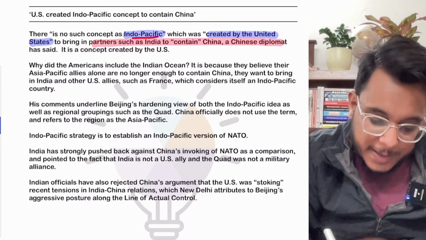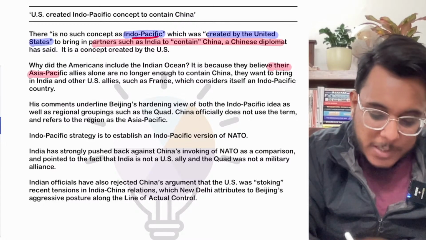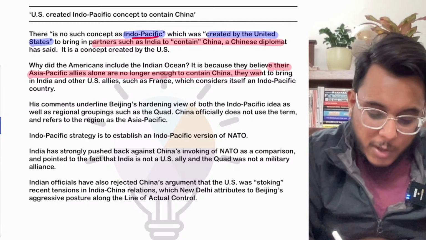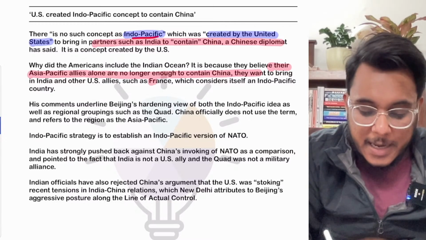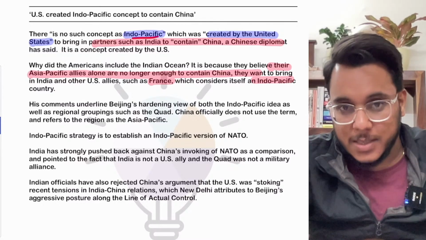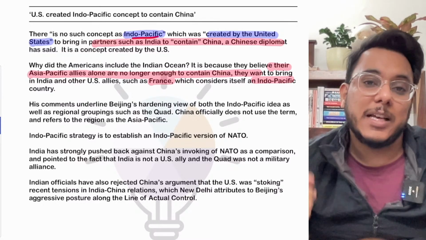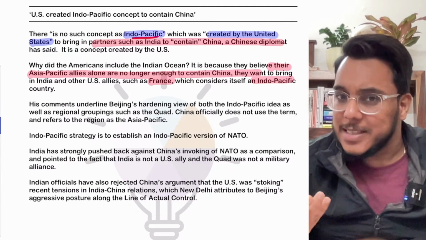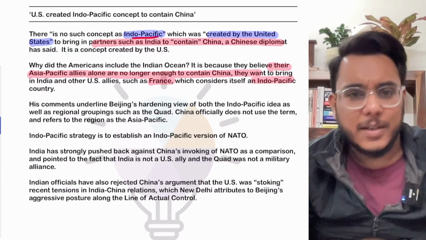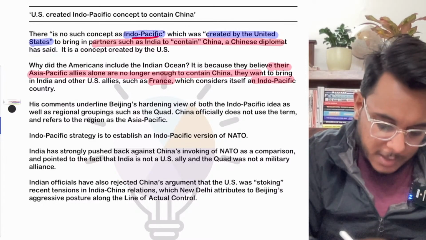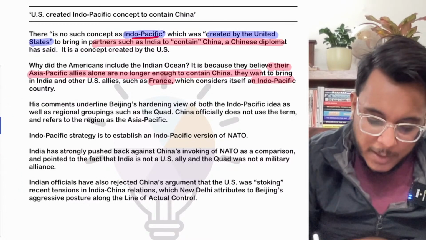Okay, now it is being provided that the Asia Pacific allies were not enough to contain China. They wanted to bring in countries such as India and France, and therefore the Indo-Pacific idea has been created. Now understand this, even France calls itself an Indo-Pacific country. China is saying that France is not at all an Indo-Pacific country, but it is calling itself that. Now understand this particular thing.